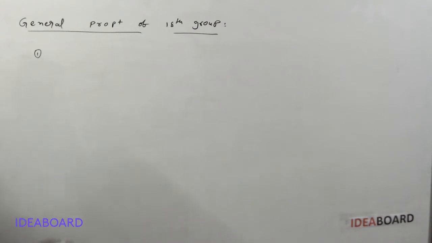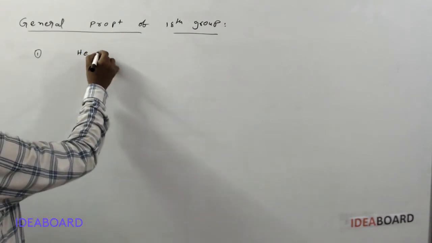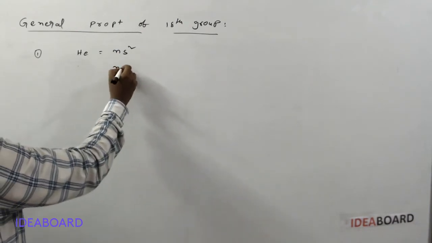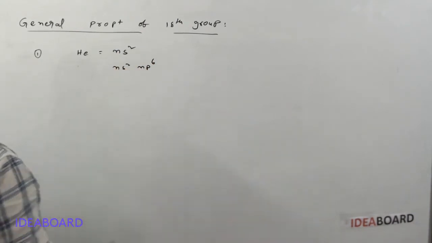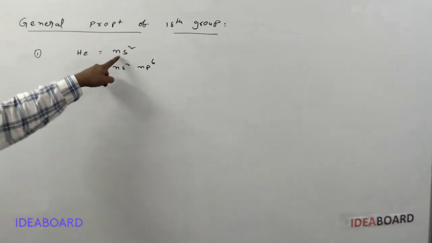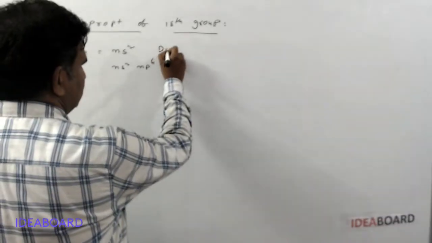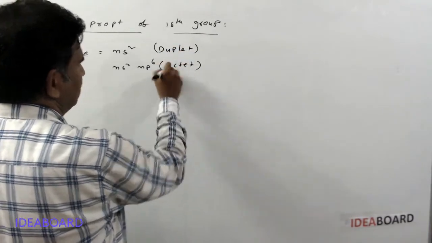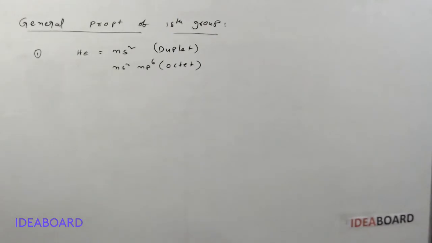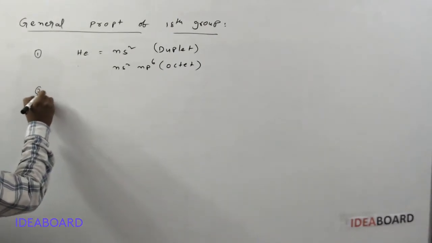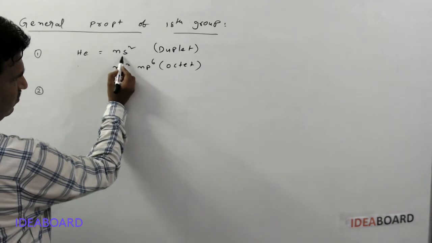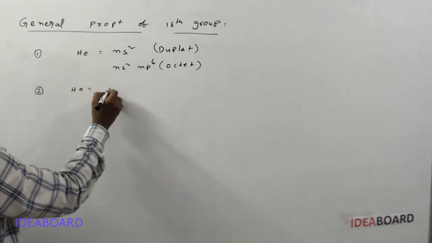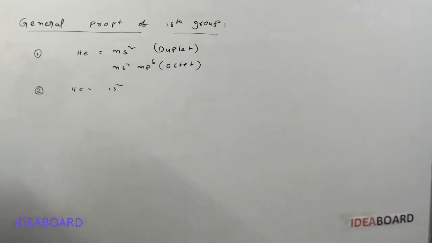Here, if you see the noble gases, except helium, which has 1s2 configuration, the other elements have ns2 np6 configuration. This is known as the duplet configuration, and this is called the octet configuration. Okay, please remember that. And second thing, helium. What is the valence shell configuration of helium? Actually it is 1s2 only.